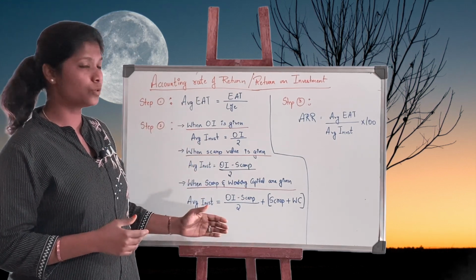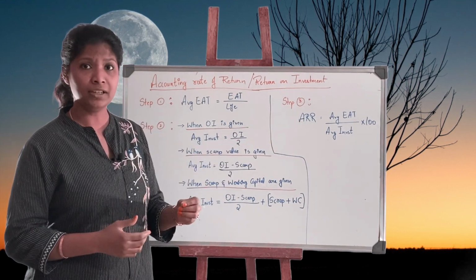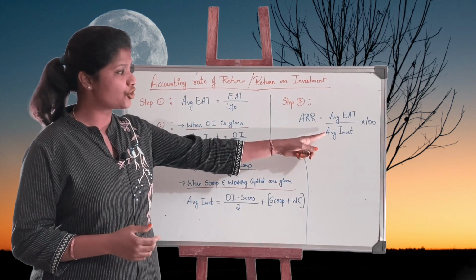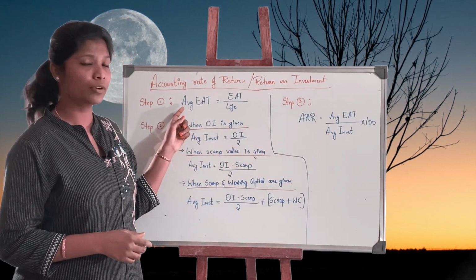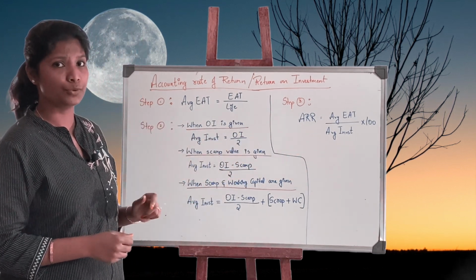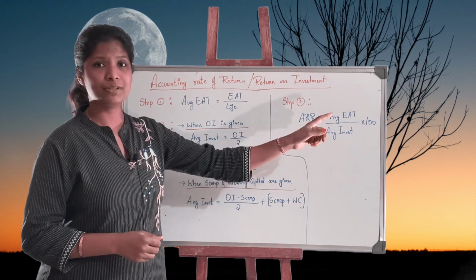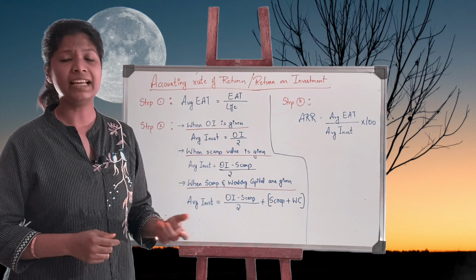After we complete the 2 steps, moving to the third one, ARR, that is accounting rate of return, equals average EAT divided by average investment. Average EAT you have found out in step number 1, average investment you have found out under step number 2. So I'm going to divide those both values, multiplied by 100, and I get a rate called accounting rate of return.